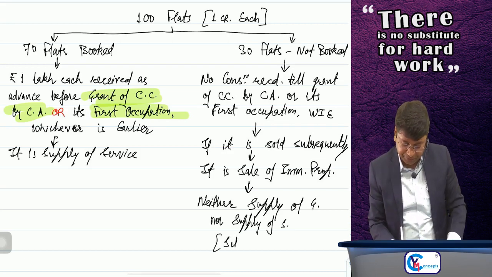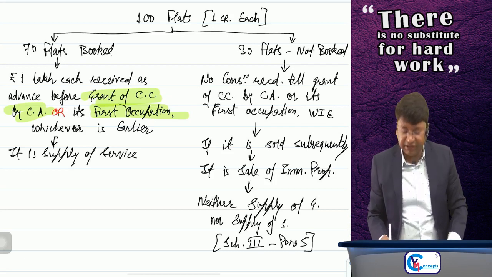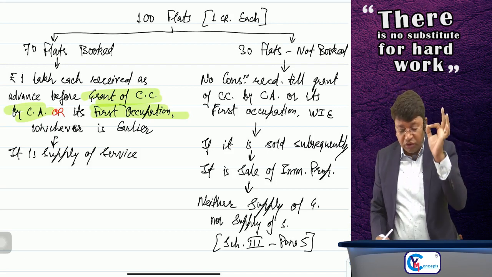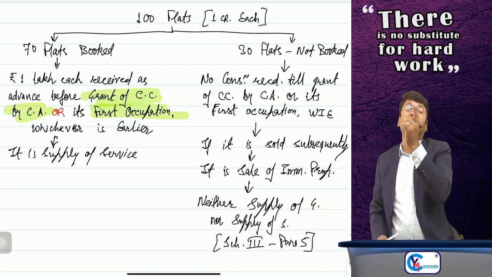We will read it, Schedule 3. Schedule 3, para 5 says that no GST is leviable on sale of immovable property. So no GST will be charged on those sale of 30 flats.